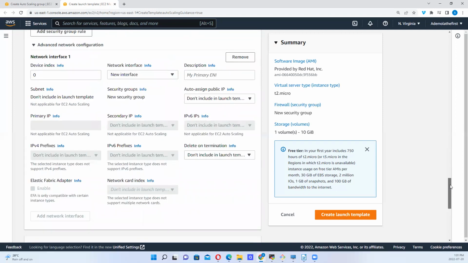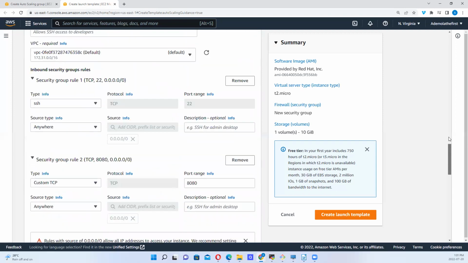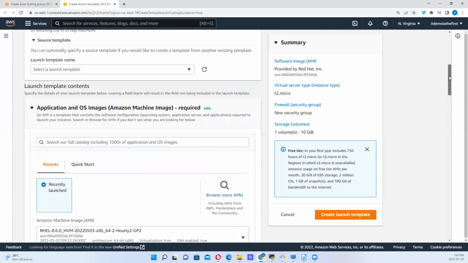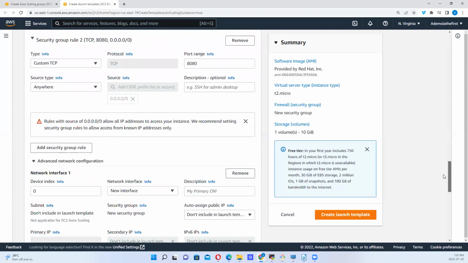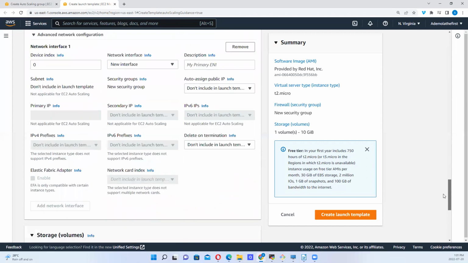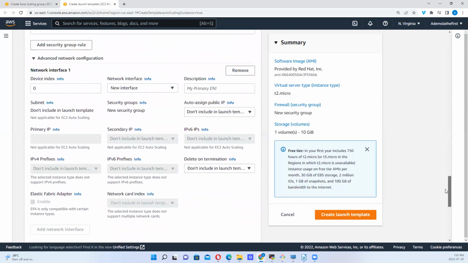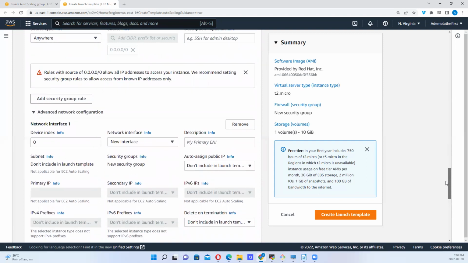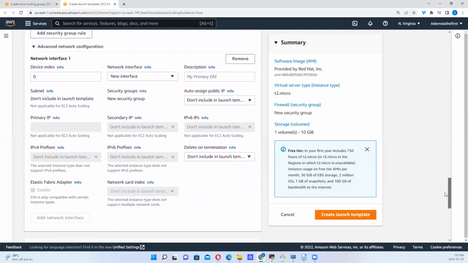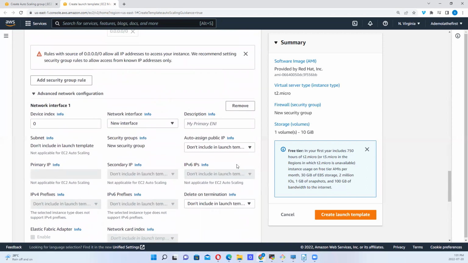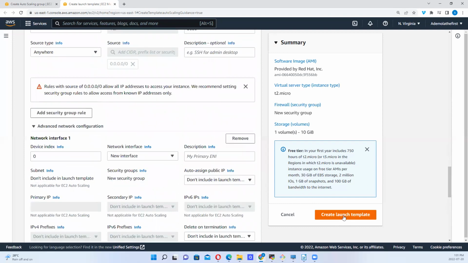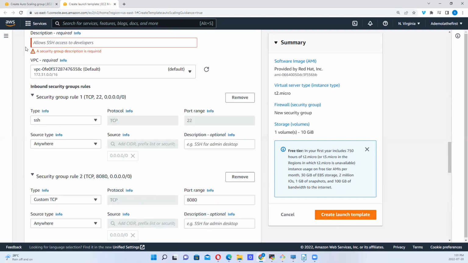So once we are done with all of this, let's be sure we've created everything we need to create. We've set up the security group rule and okay, so we have everything all set up. So we can launch templates, okay? Oh, description is required. Let's put something there.